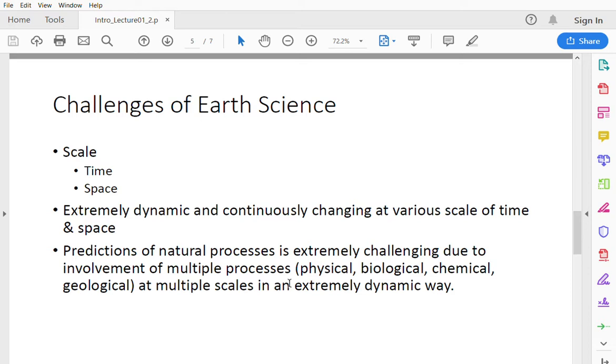The circumference of the earth is about 40,000 kilometers or 25,000 miles. So you can imagine how big this Earth is.